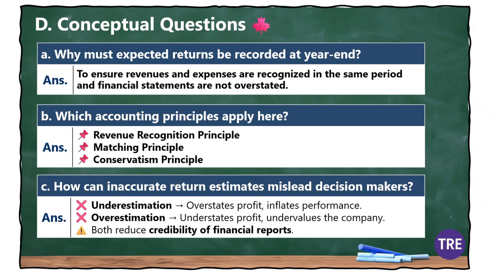Finally, how can inaccurate estimates mislead decision makers? If the estimate is too low, profits are overstated and performance looks inflated. If the estimate is too high, profits are understated and the company looks weaker than it is. Either way, both situations reduce the credibility of financial reports, which can directly affect investor trust and management's reputation. So, these adjustments aren't just bookkeeping, they're about presenting a fair and reliable picture of the company.